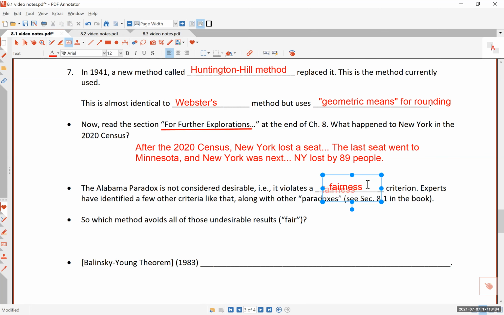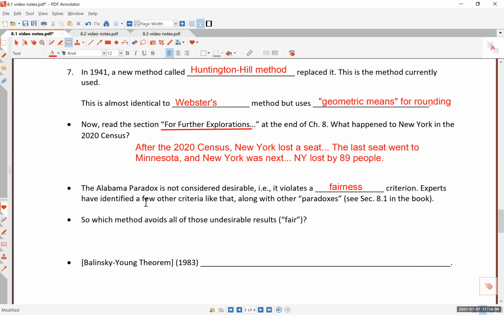What is fair in apportionment? They listed several things called fairness criteria. The Alabama paradox, remember what that was? A state losing a seat because the total size of the Congress got bigger. That should never happen, so they say that violates a fairness criterion. We don't think it should happen.